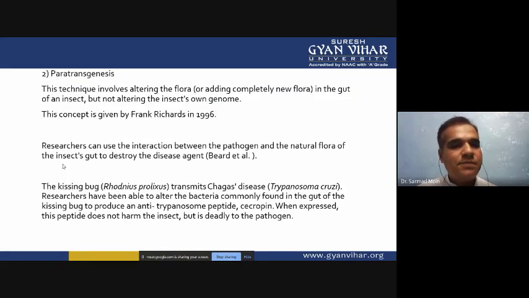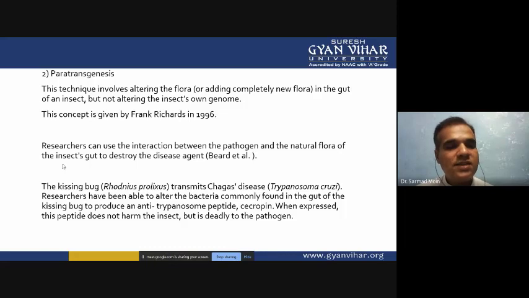Next method is parthenogenesis. The technique involves altering the flora in the gut of the insect, but not altering the insect's own genome. This concept was given by Frank Richard in 1996. So if we alter the flora present in the intestine of the insect, the microflora present in the intestine has some effect on the insect population.